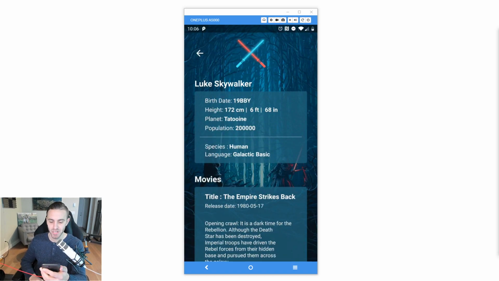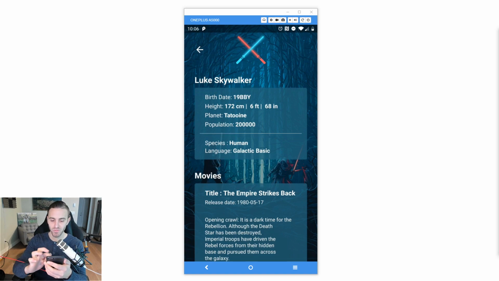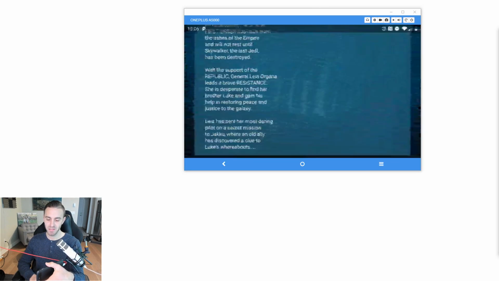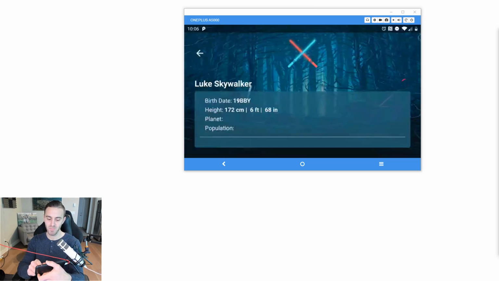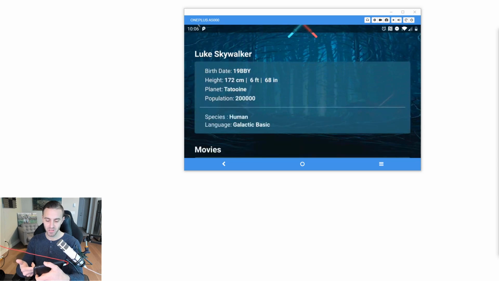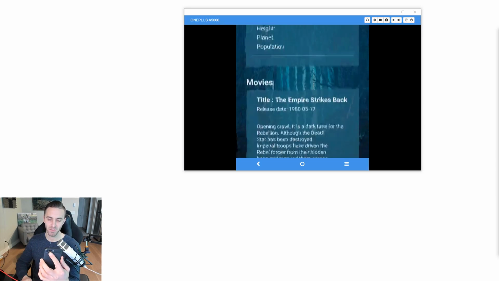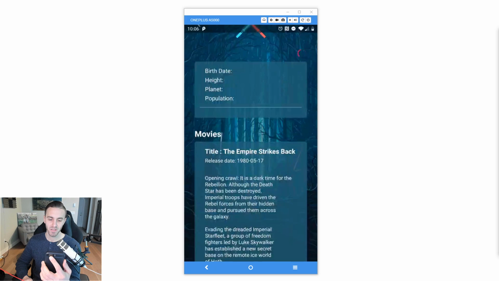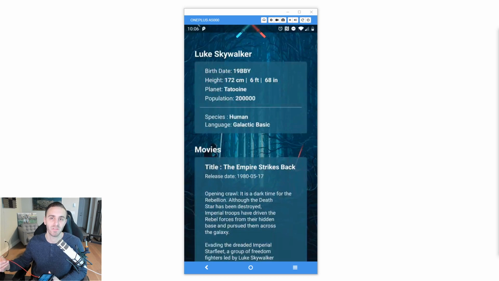Configuration change. I wrote, okay, so if I was to rotate this, it looks like it makes the query again. So if you scroll up to the top, you can see the progress bar is going. It does show the original information, but it makes the query again. So that's a problem. What you should be doing here is saving it to the saved instance state and checking the saved instance state after the rotation. That way you can decide, should I look at the previous live data value or should I make this query?